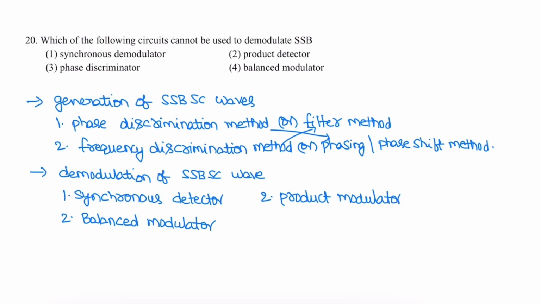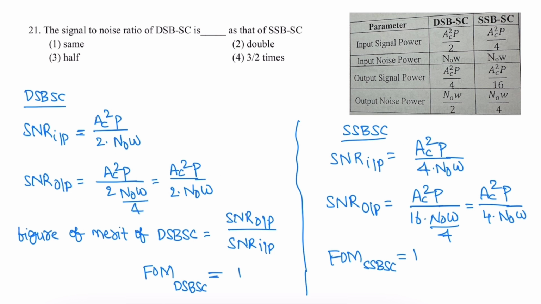For demodulation of SSB-SC waves, a synchronous detector, product modulator, and balanced modulator are used. So the one not used is the phase discriminator. Correct option is 3.